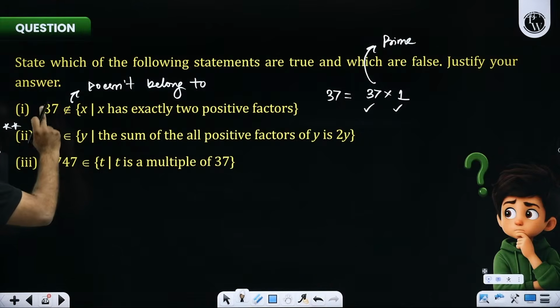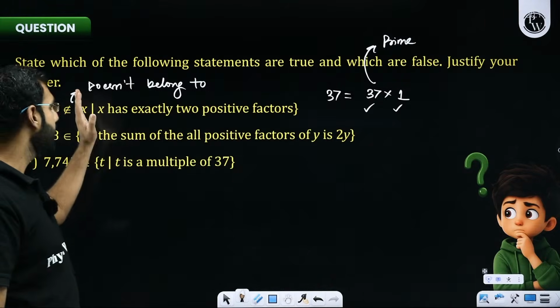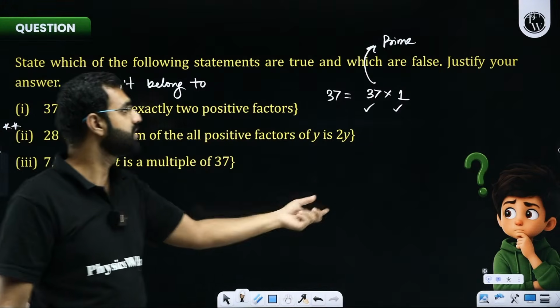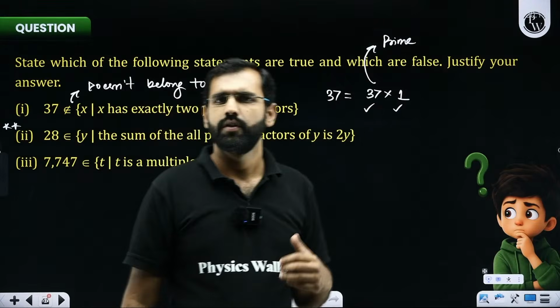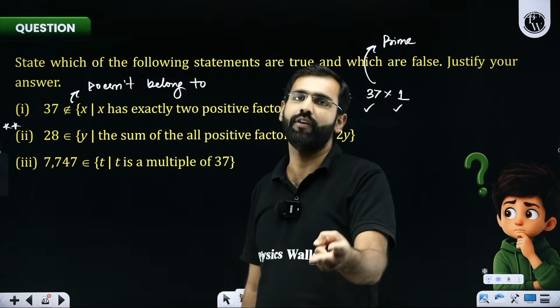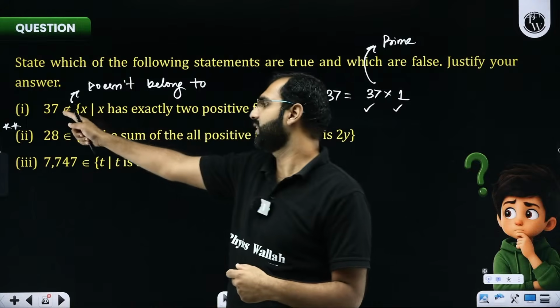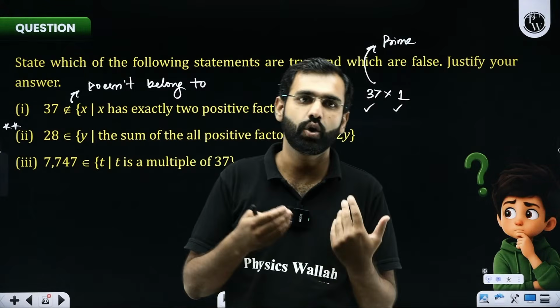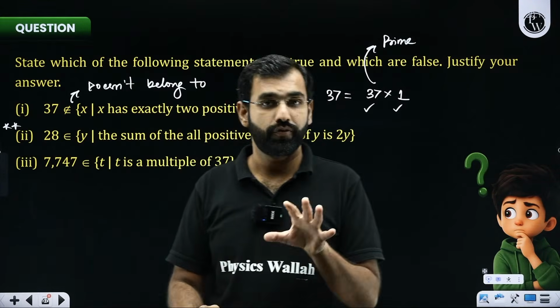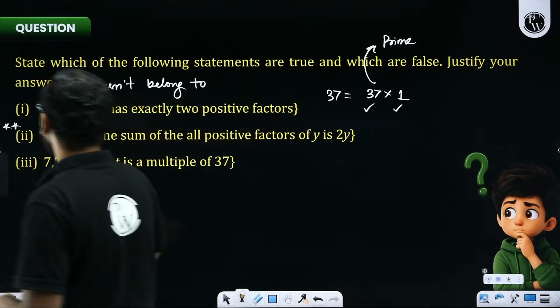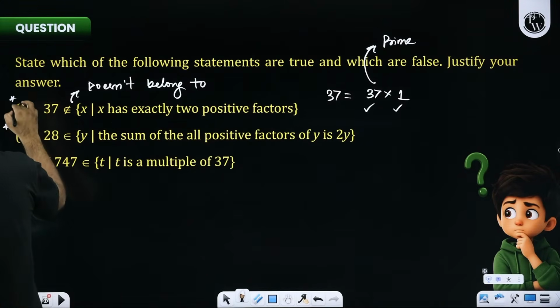So 37 does not belong to a set where I'm talking about the elements which have exactly 2 factors. So 37 has exactly 2 factors. And it says 37 does not belong to this set. Come on, that's a contradiction. So if it's a contradiction, what will I say? That, sir, statement 1 is false.